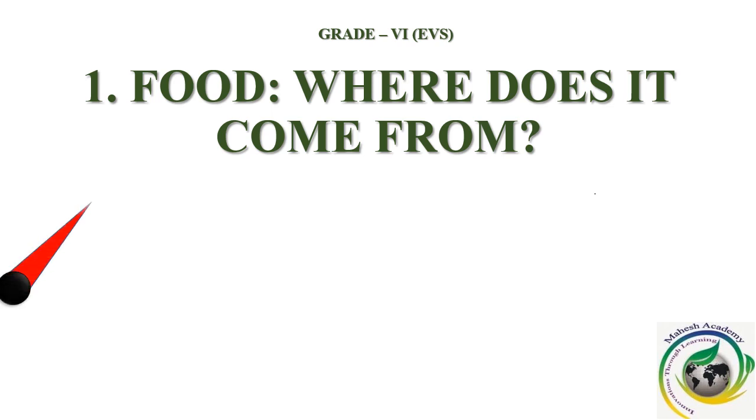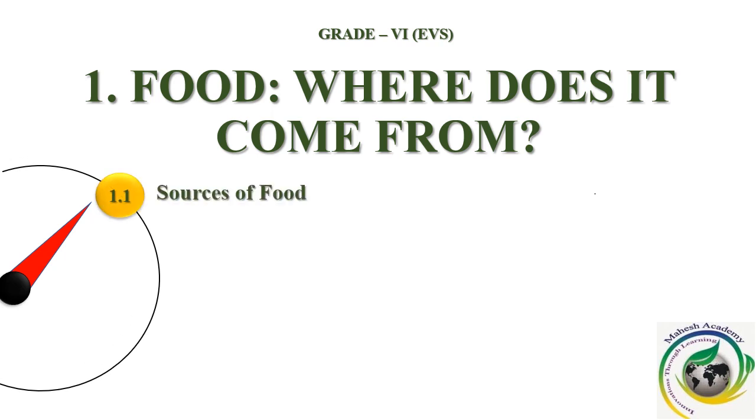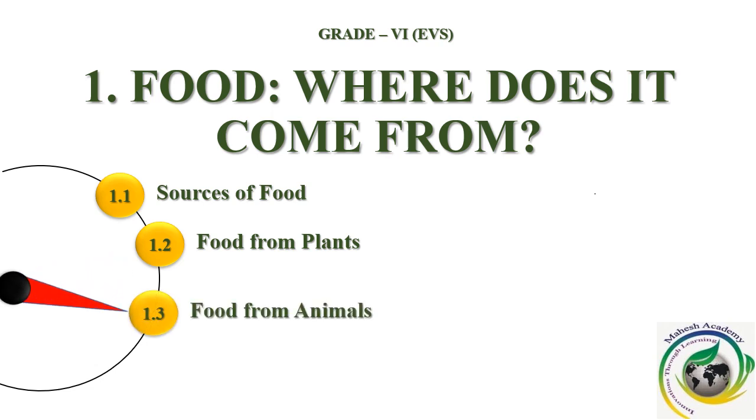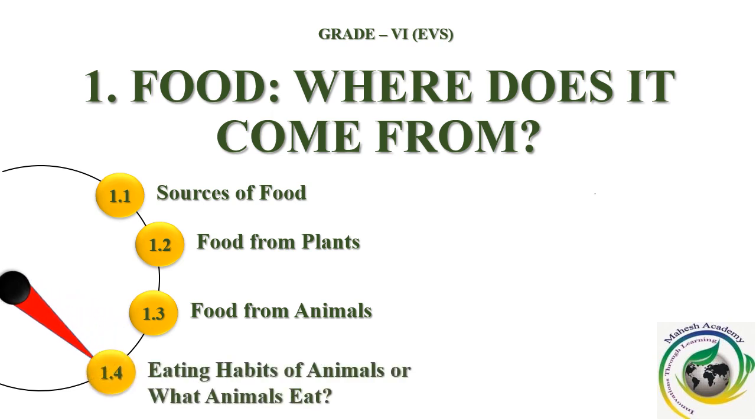Now, let's see what we're going to learn this year. So, it is sources of food. Then comes food from plants, food from animals, and what else? Yeah. What are the eating habits of animals, or what animals eat? All these things we're going to learn this year. But in this particular video, we are going to learn about sources of food and food from plants. The first 2 points we are going to learn.